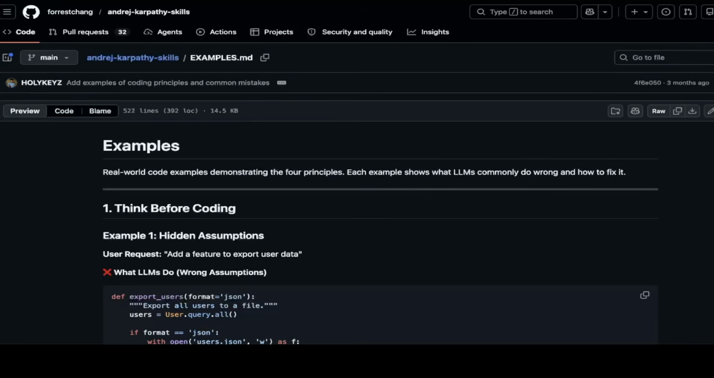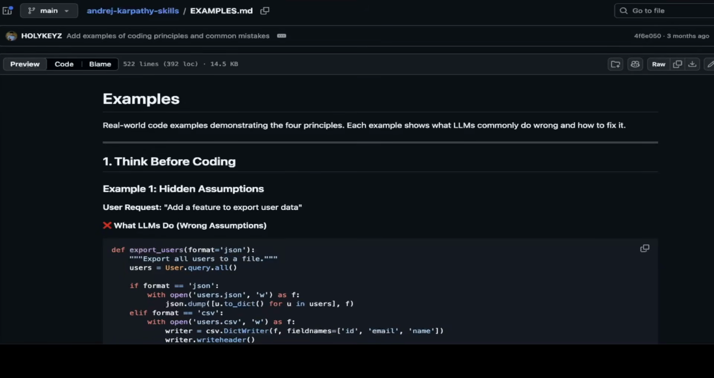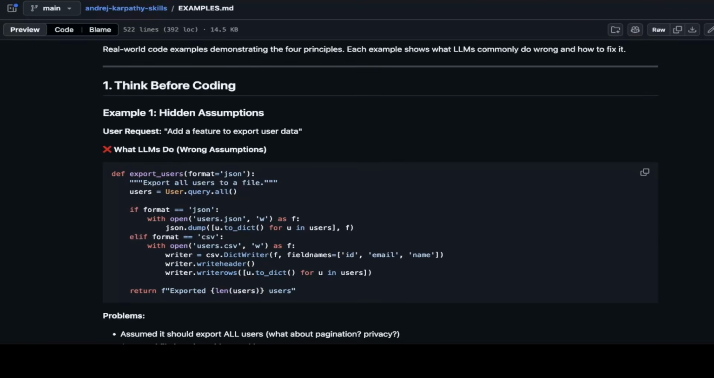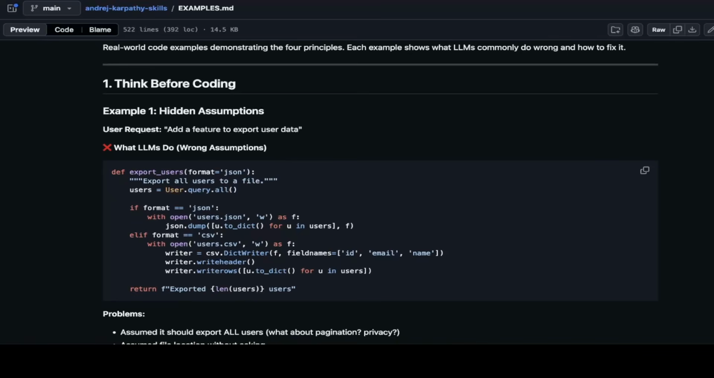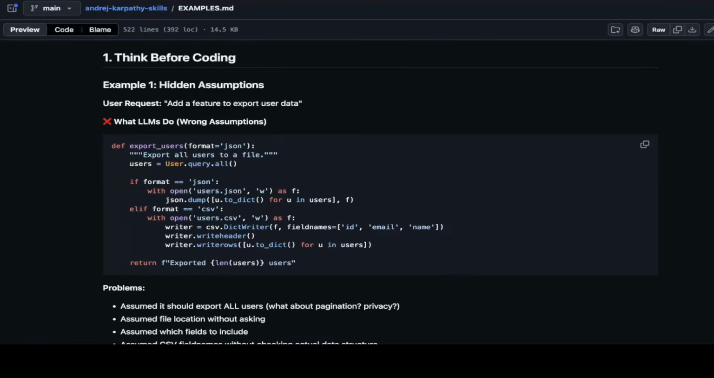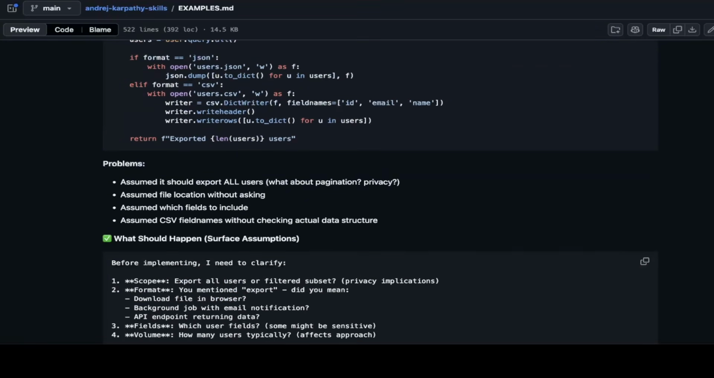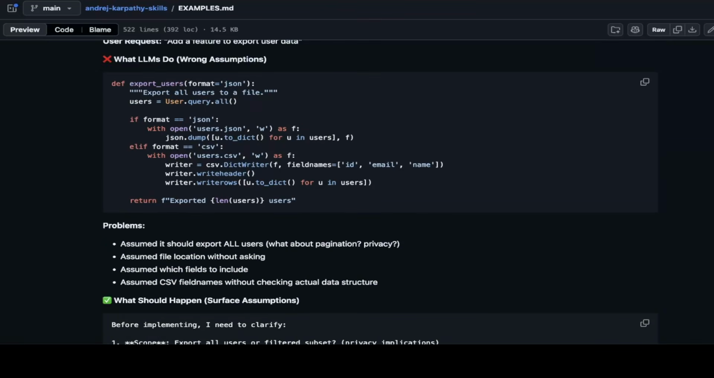There's an examples.md file, with examples to explain what those guidelines actually mean. If you look at the first one, think before coding, the example for an LLM is that the LLM would rush to do things without thinking, right? You give them a question, they start coding. That's not correct. If you look at the example here, what LLMs do is make wrong assumptions. They just code right away. They assumed the file location. They assumed which fields to include. They assumed CSV field names without checking the actual data structure. So they assume a lot of things. This is not correct.